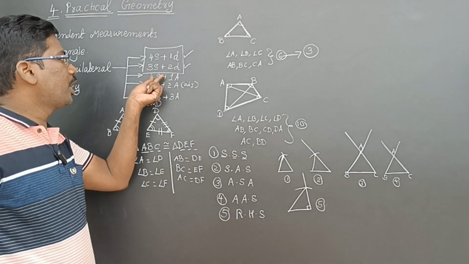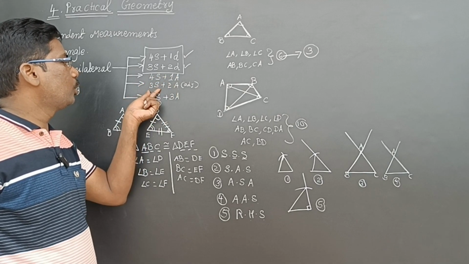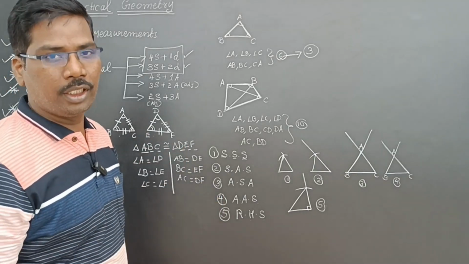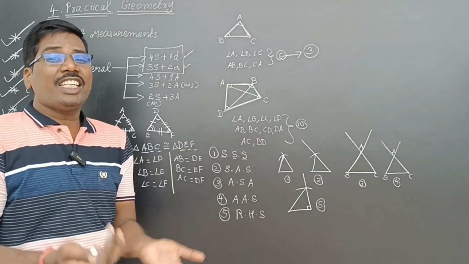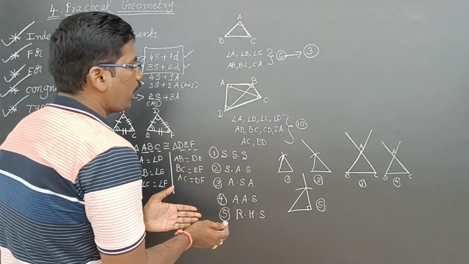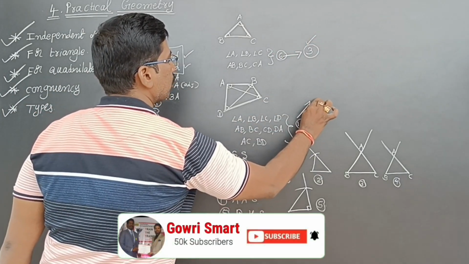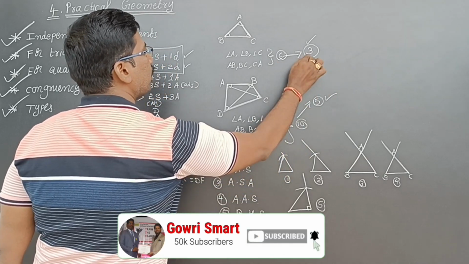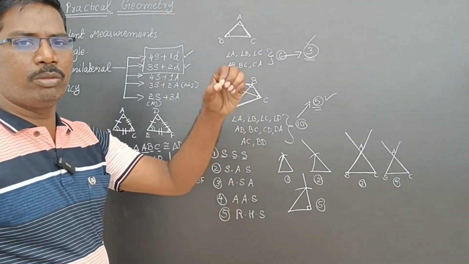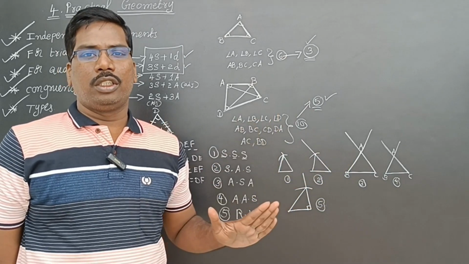So 4s plus 1, here decreasing or increasing. 3s plus 2, here decreasing or increasing. 2s plus 3, here also: 4, 1; 3, 2; and 2, 3. So like that. For constructing a quadrilateral, we need 5 independent measurements. For constructing a triangle, we need 3 independent measurements. For a quadrilateral, 5 independent measurements must be there. Then only we can construct a quadrilateral, isn't it?